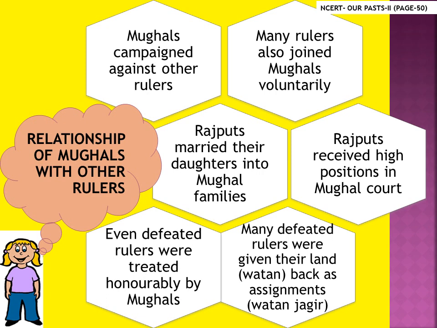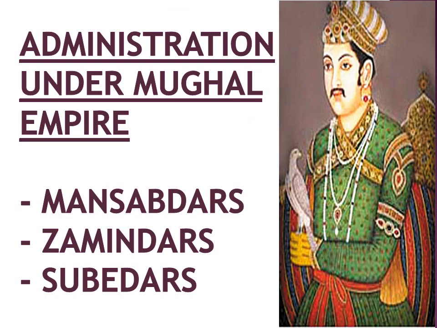Some of the Rajput rulers even refused to accept Mughal authority for a long time. For example, the Sisodia Rajputs. You must have heard the name of Maharana Pratap. He was a Sisodia Rajput. The next topic is administration under the Mughal Empire. Under this topic, we will study Mansabdari system, Zamindari system and Subedari system.